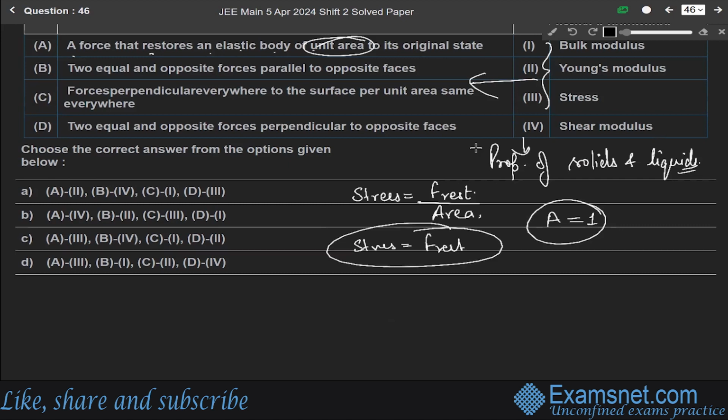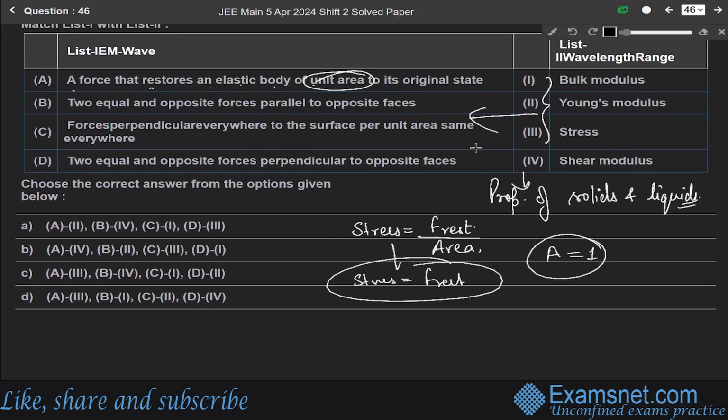So this is the definition of stress. This A matches with the third option, that is stress. A force that restores a body of unit area to its original state is called the stress.